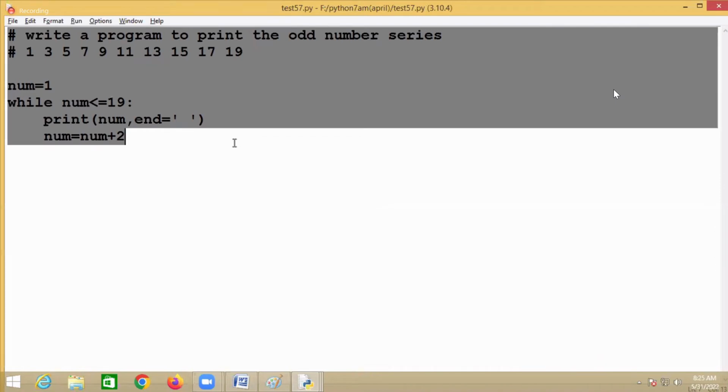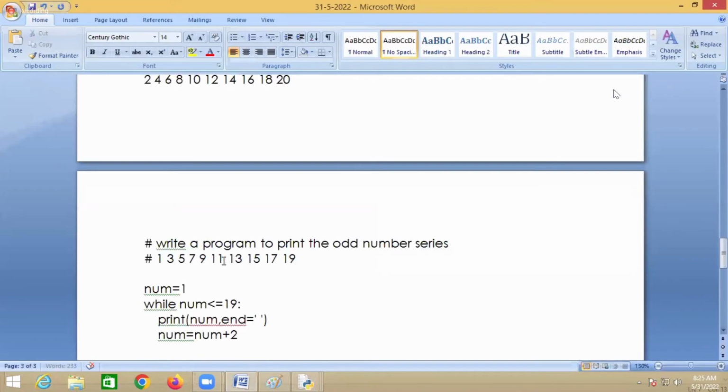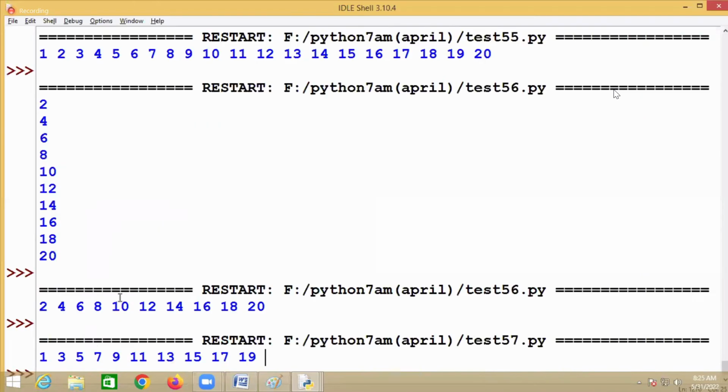You have to understand the condition statement, updation statement, and initialization statement.